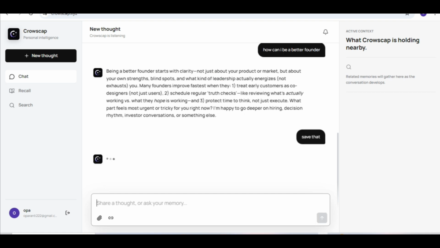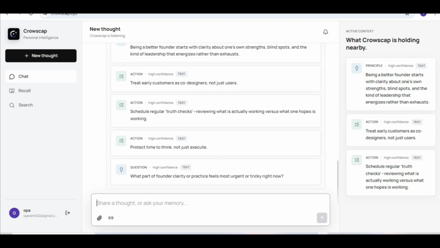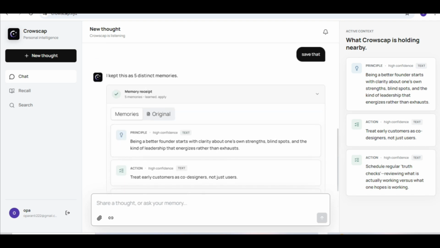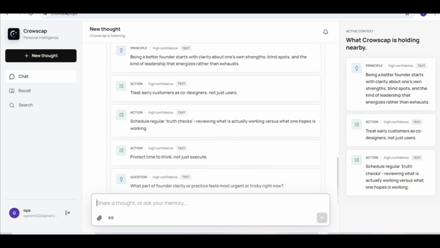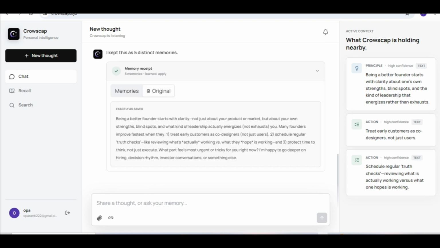I can also just say save that. So Crowscap saved that as a memory, meaning it summarizes the important details of the information into memory atoms that make it easy for me to get and also easy for me to read. So I can just go ahead and go over these memory atoms. And also, I have the original copy of the memory information I saved here.